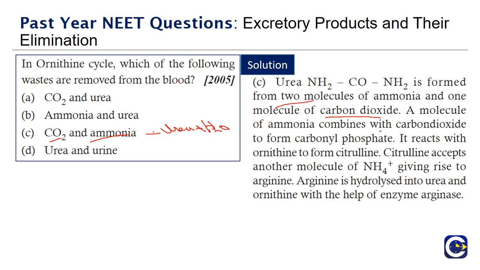A molecule of ammonia combines with carbon dioxide to form carbamoyl phosphate. It reacts with ornithine to form citrulline. Citrulline accepts another molecule of NH3, giving rise to arginine. Arginine is hydrolyzed into urea and ornithine with the help of the enzyme arginase. This is the ornithine cycle, and CO2 and ammonia are removed.